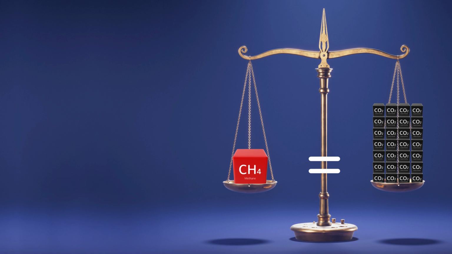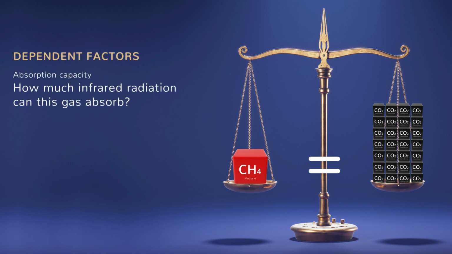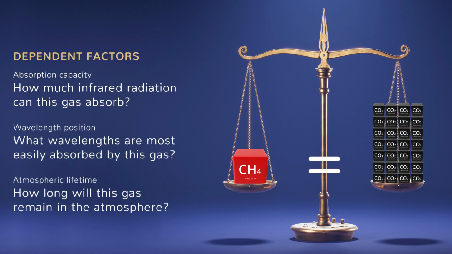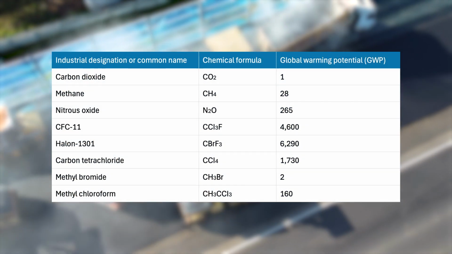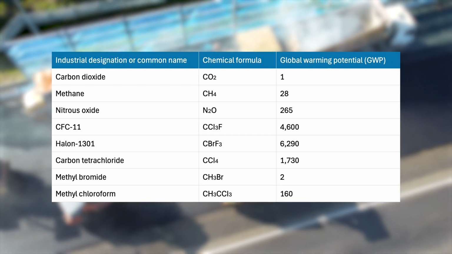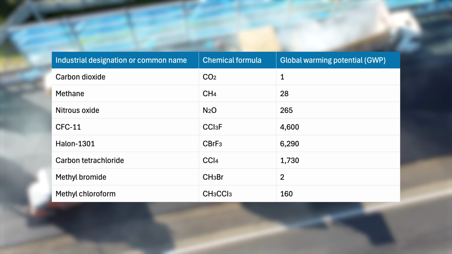These global warming potentials and their CO2 equivalent values are dependent on several factors, including the radiation absorption potential, spectral location of absorbent wavelengths, and atmospheric lifetime. Higher global warming potential values correlate with larger infrared absorption capacity and longer atmospheric lifetimes. Essentially, the more time these gases stick around in the atmosphere and the more heat they can absorb, the harsher impact they'll have on our climate.